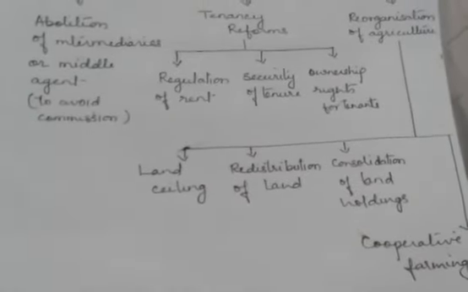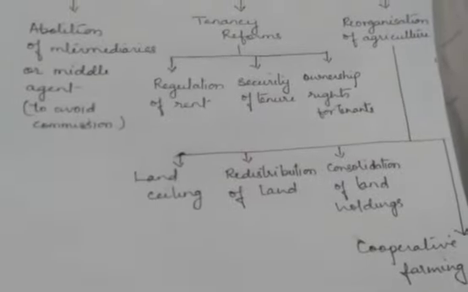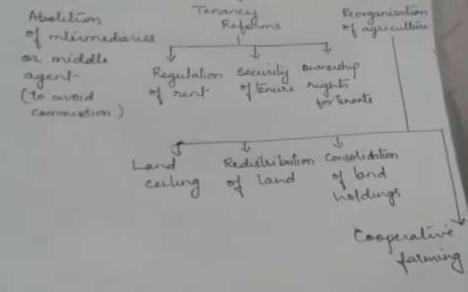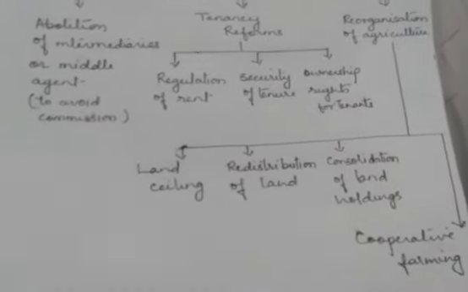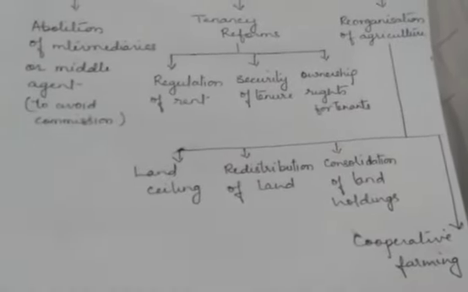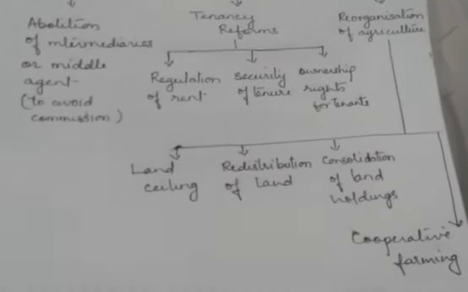Land ceiling means fixation of land ownership by a single person. That means a person can have control on the land only up to a certain limit.